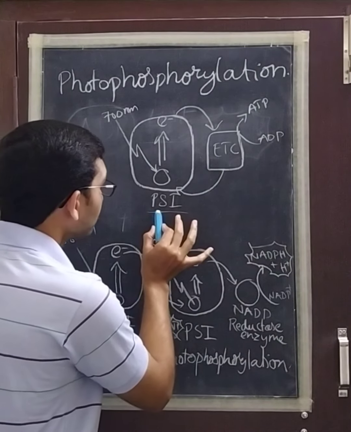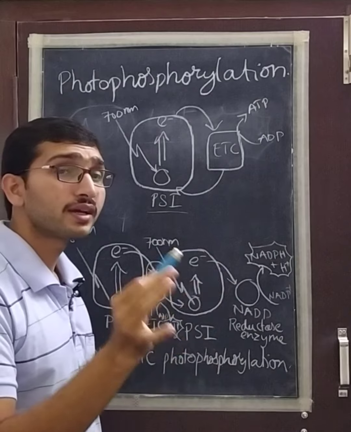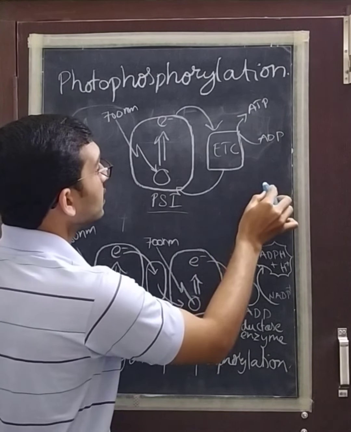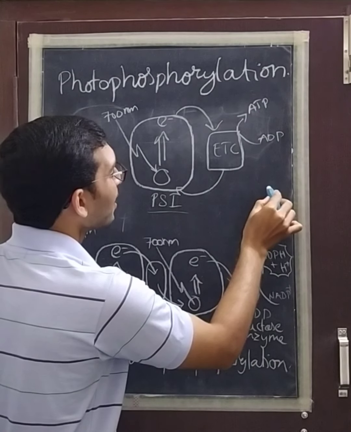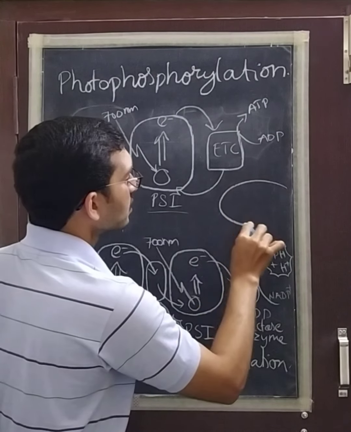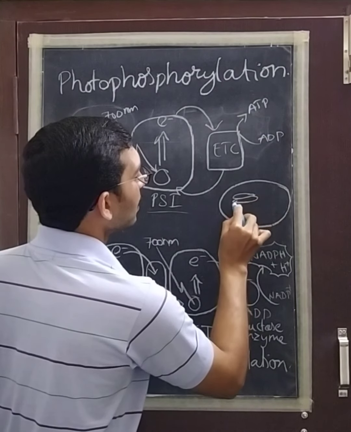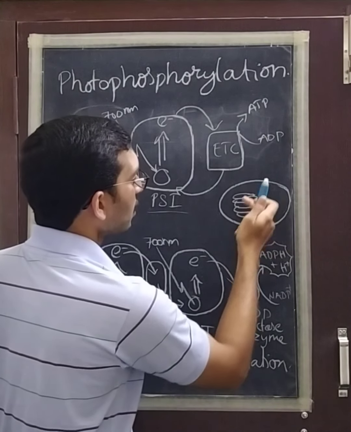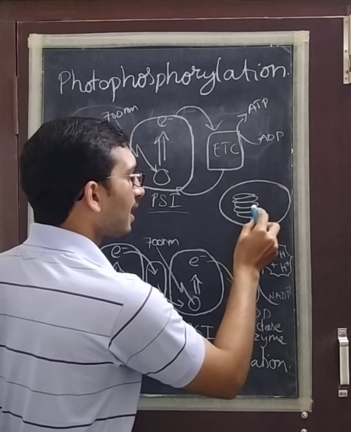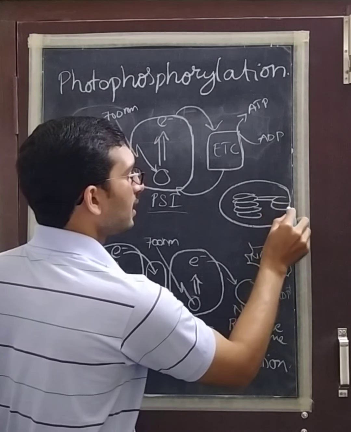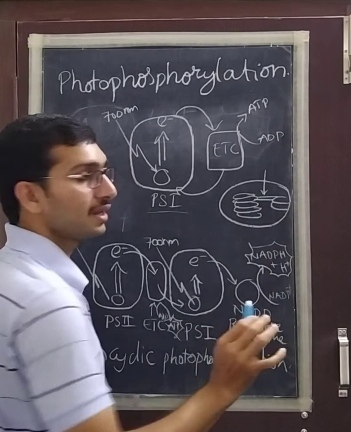Photosystem 1 alone is found in the stroma lamellae. We know a stack of thylakoids together is known as the grana, and the grana are connected to each other with the help of stroma lamellae.